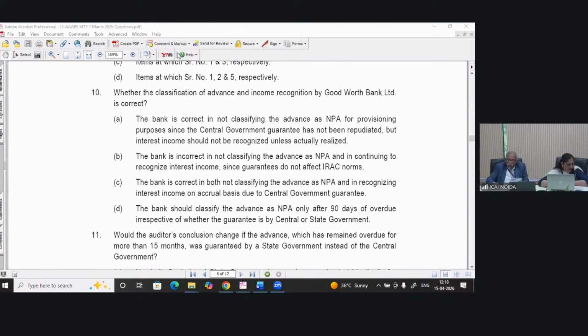Option A for question 10. What about others? Bank is correct. Bank should classify the advance as NPA only after 90 days of overdue. So if the advance is guaranteed by central government, option A is correct because it will not be classified as NPA for provisioning purpose, because central government guarantee is there, but interest income will not be recognized until actually realized.